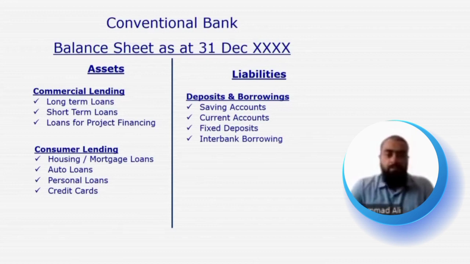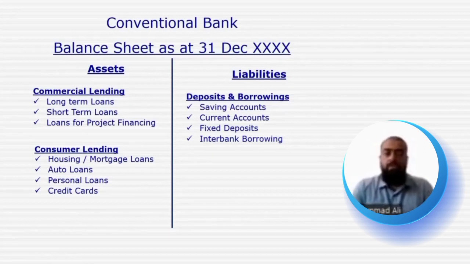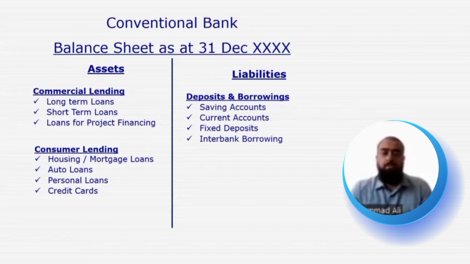In case of personal loans, again, a customer requires a personal loan, for example, for going on a vacation, or he requires a personal loan for medical purposes or for any other purpose. He will approach the bank, and the bank, after doing its due diligence, would enter into a contract of personal loan with that customer and disburse a loan amount to the customer so that he can use it for his vacation, medical, or any other purpose. On that amount of loan, a conventional bank, of course, again charges a certain percentage of profit or interest.